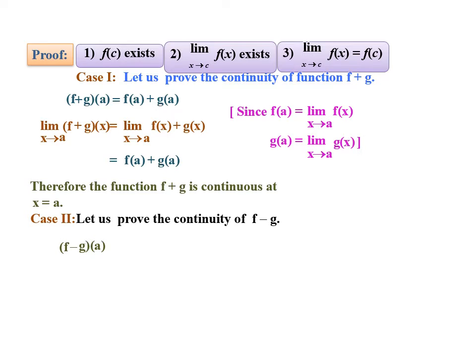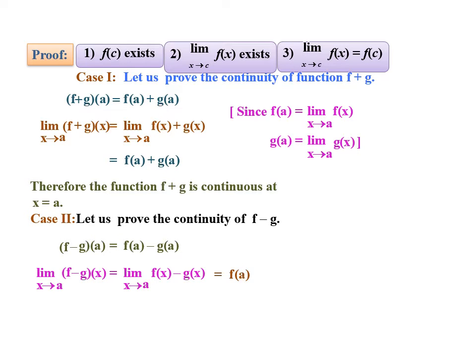Case 2. Let us prove the continuity of f minus g. f minus g of a is equal to f of a minus g of a. By applying the limit, we get limit of f minus g of x as x tends to a equals limit of f of x minus g of x.